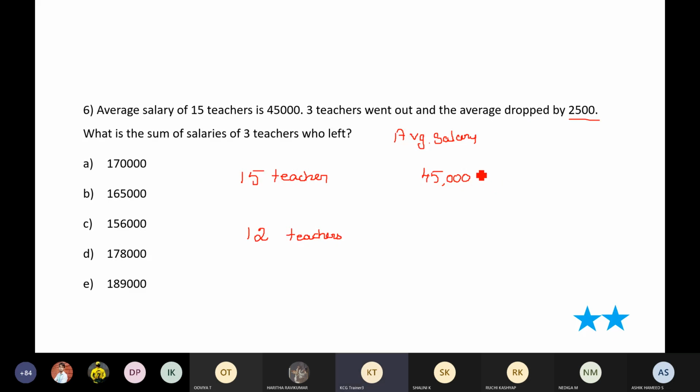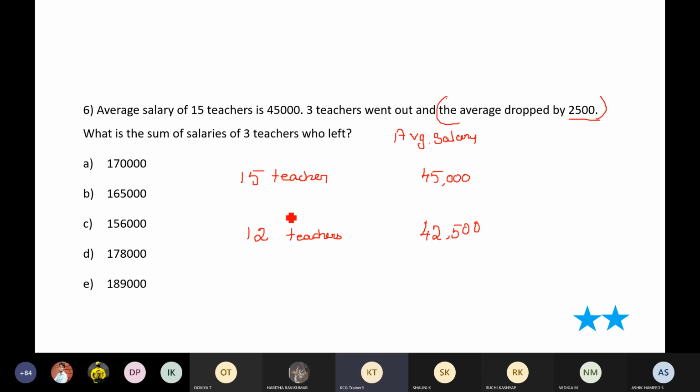So what is 2,500? I mean, sorry, 45,000 minus 2,500. Reduce 2,500 from this one. So it would be 42,500. So this was the new average. That is what they mean here: the average dropped by 2,500. Clear, people? Very good, Tanuj and Ruchi.